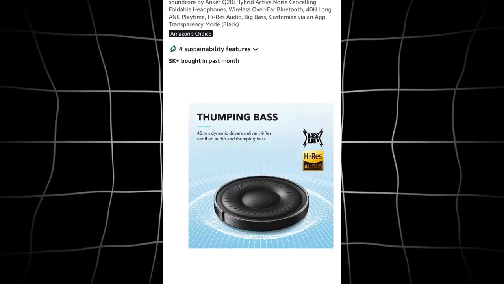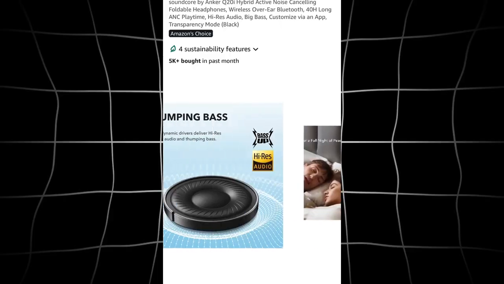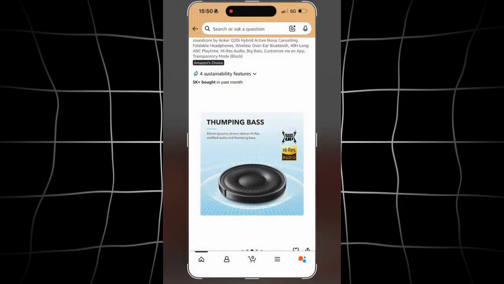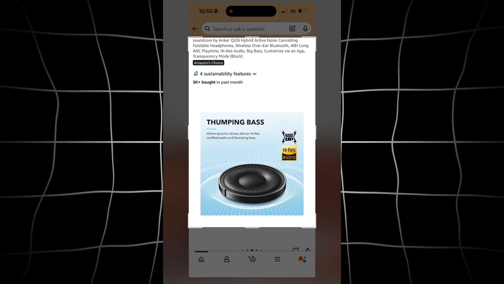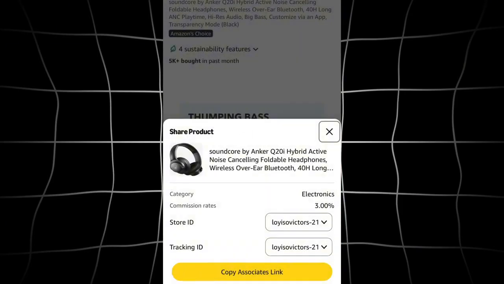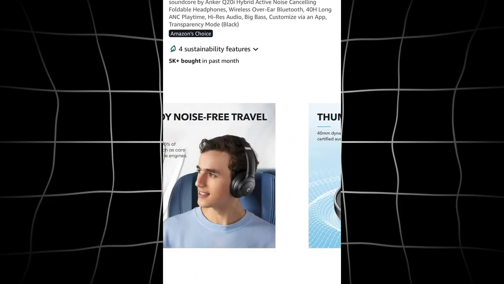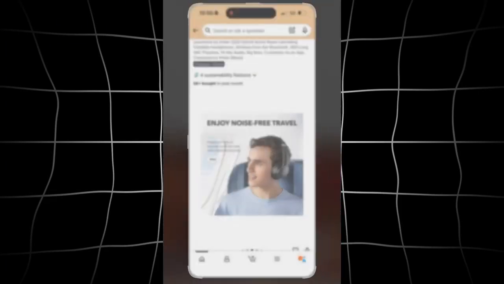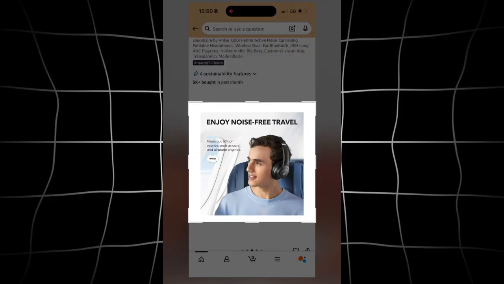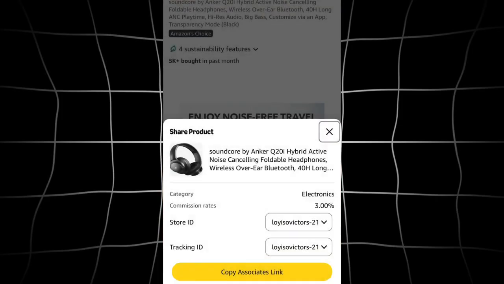I'm going to create a fictional brand that sells similar products, and this will be the basis for the creatives that I will be generating using AI. Next up, I am grabbing some screenshots from the description section of these headphones. These are what I'm going to create my own pictures based on. I'm not entirely going to copy them as they are, but I'm going to use them as inspiration, as a starting point for the static ads that I'm going to be creating for my fictional brand.